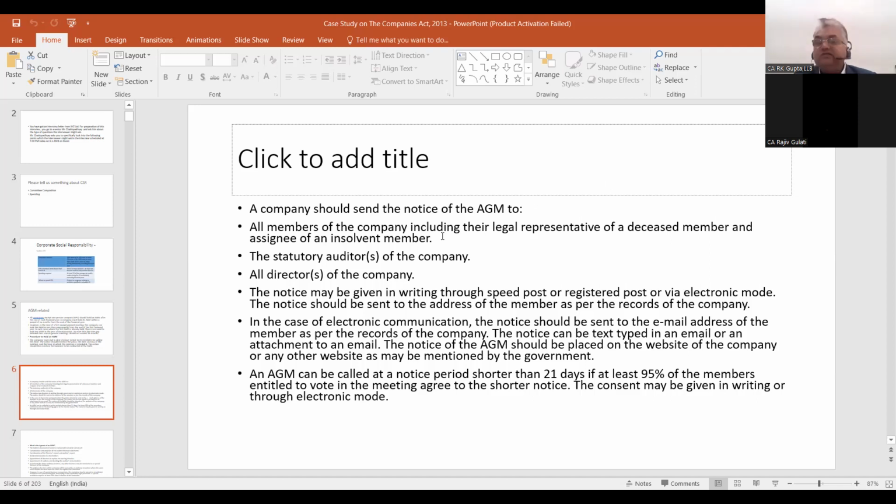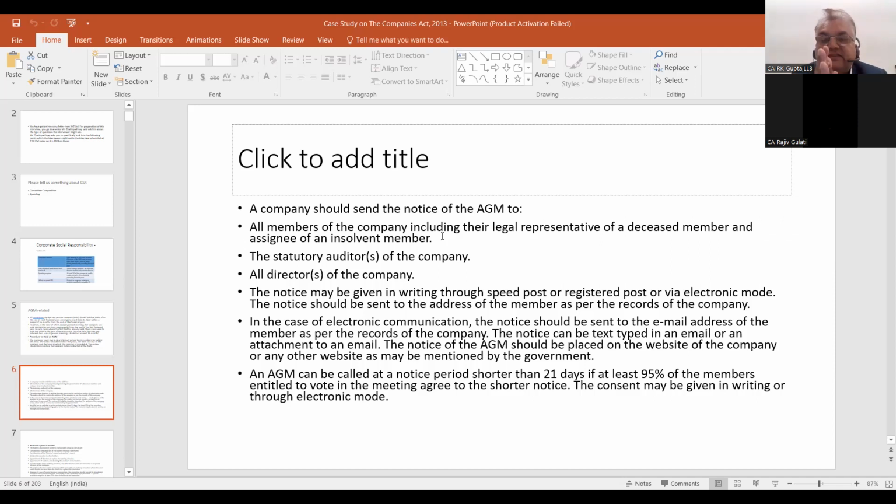And what is a member? Who is a member? A member is a person whose name has been entered in the members register. So there is a register of members, and you have to go according to that. You must have heard the concept of closure of the register. Closure is the period when no new entries are done. So there is a closure and opening of this members register, basically for this purpose only. They want to have a cutoff date.